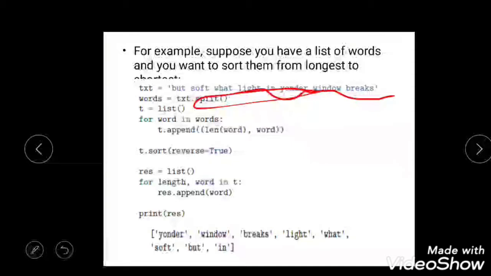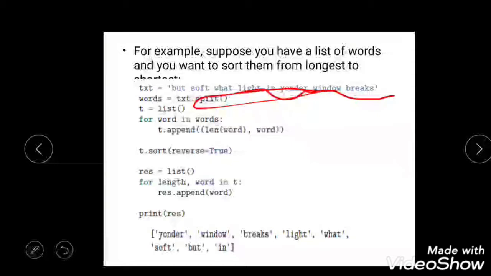Okay, so let me tell you how it works. First take the line of text, then split that using a function called split. Then I'm using an append, and I'm using a function called len of word, which will get you the length of words. Once I get the length of words, I'm using a function called sort.